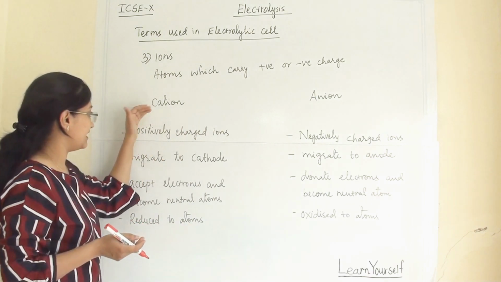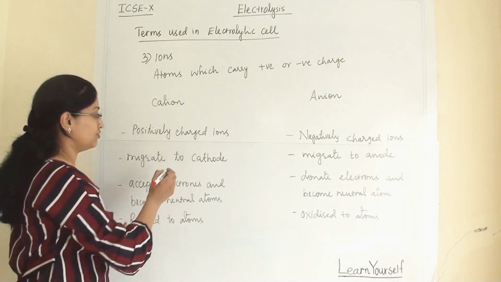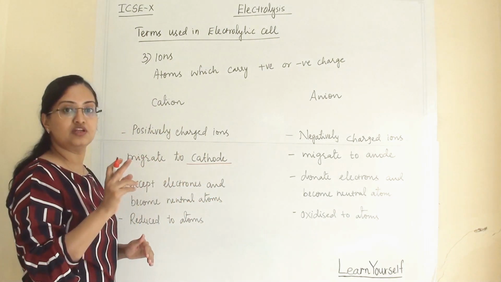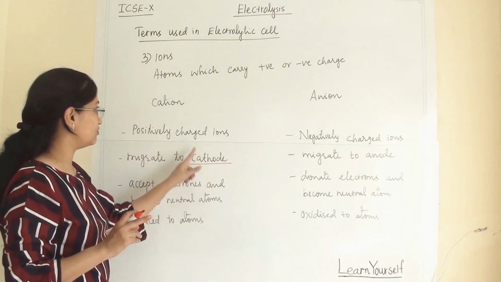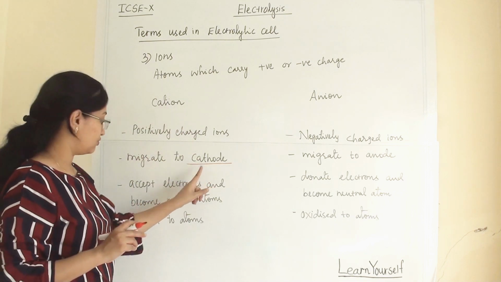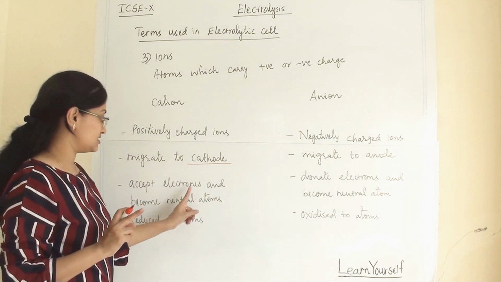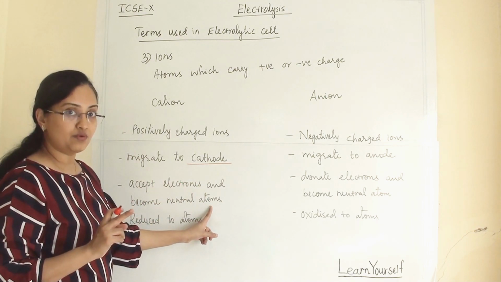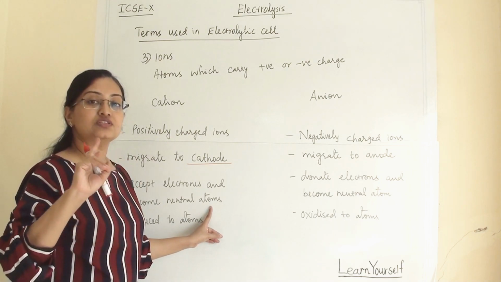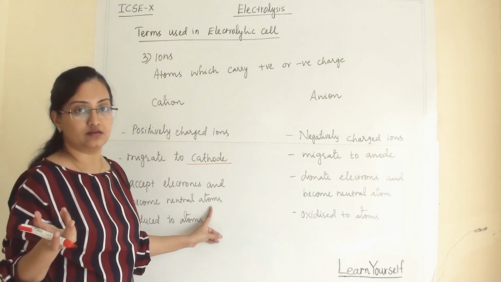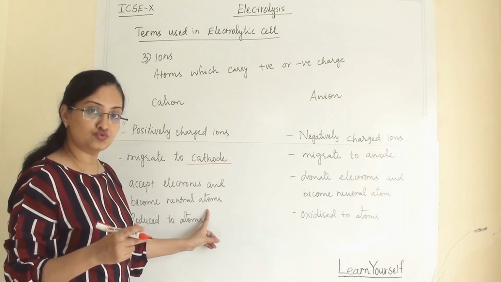Now let us see cations. They are positively charged ions. They will migrate to the cathode. The cathode is the negative terminal of the electrolytic cell. So positively charged ions will migrate to the cathode. What will they do after going to the cathode? They will accept electrons and become neutral atoms. It depends upon how many electrons the ion lost to become an ion; that many electrons they will gain again and become a neutral atom.